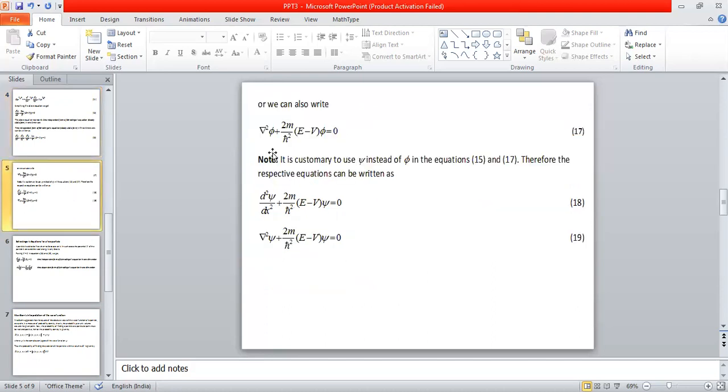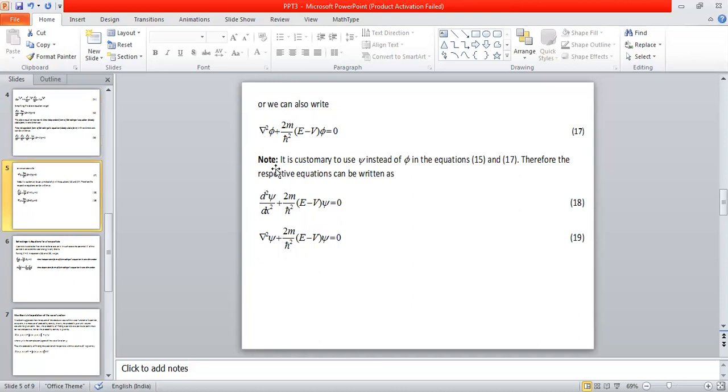In terms of the Laplacian operator del square, we can also write del square phi plus 2m by h cross square (E minus V) times phi is equal to 0. So the equation in 3 dimensions in terms of the Laplacian operator can be written this way. This is equation 17, which shows Schrodinger's equation in 3 dimensions in terms of the Laplacian operator del square. I have put a note here.